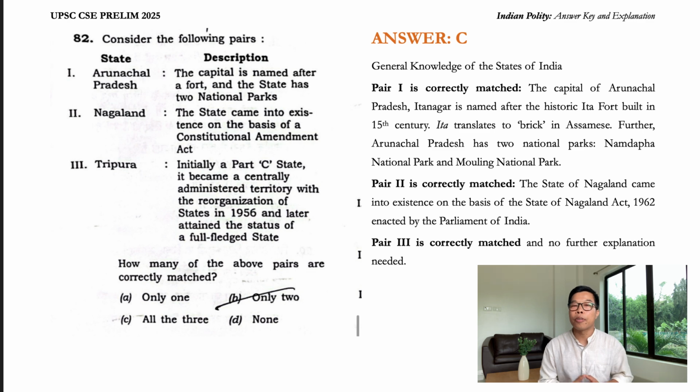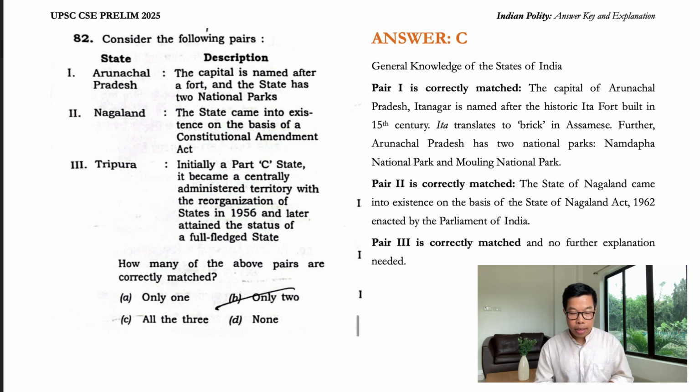The capital of Arunachal Pradesh, Itanagar, its name is derived from a 15th century fort called Ita Fort, and the state has 2 national parks, like Namdapha National Park and Mouling National Park. So you might have come across this in your preparation for environment. Next, Nagaland. The state came into existence on the basis of a constitutional amendment act. This is correct. The state of Nagaland was established by the State of Nagaland Act 1962, which was enacted by the Parliament. Well, that is correct.